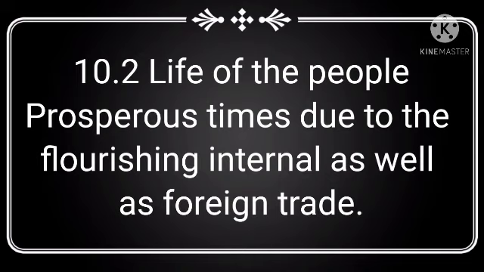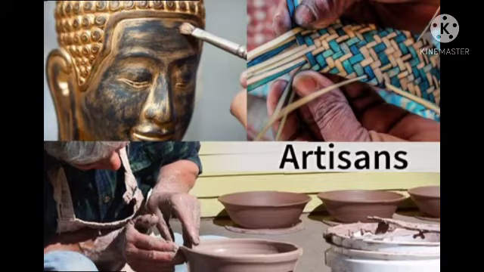So here during those times also we were having internal as well as foreign trade. There were organizations of traders as well as artisans. These organizations were called Shrenis. Now what do you mean by artisans, children? Artisan means a person who skillfully makes different articles with his or her hands. That is the meaning of artisans. So here the group of artisans, or we can say the group of traders, were called Shreni. The name of their group was Shrenis.